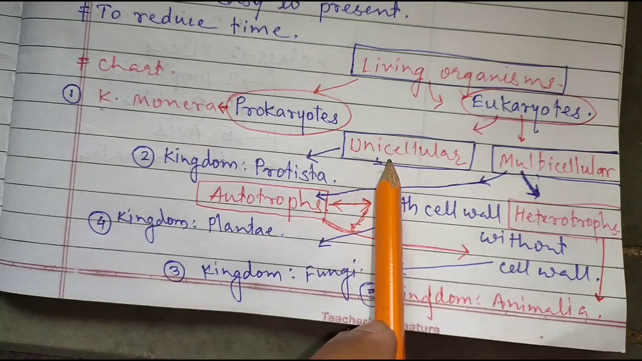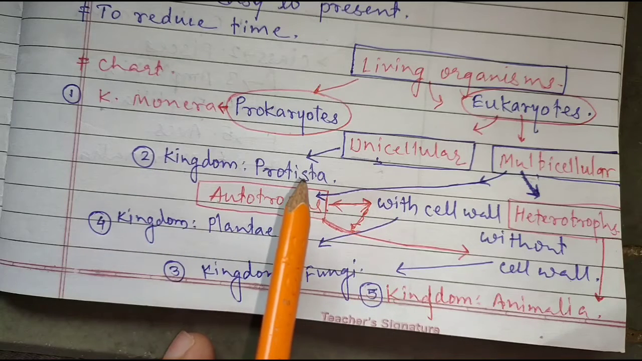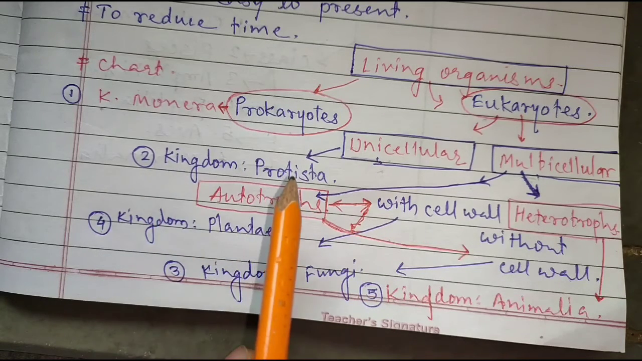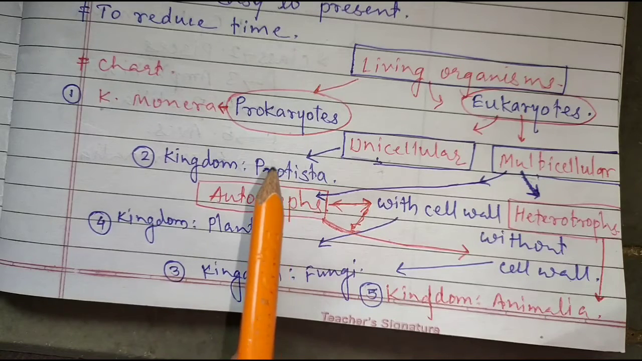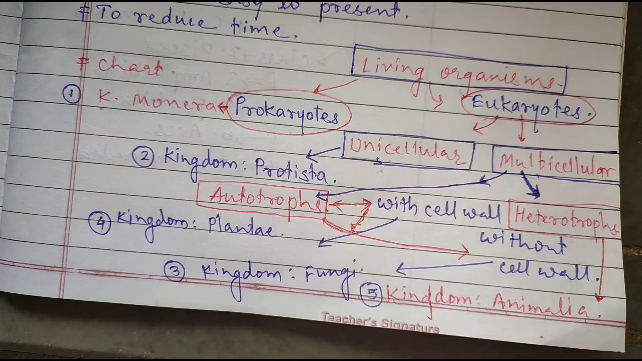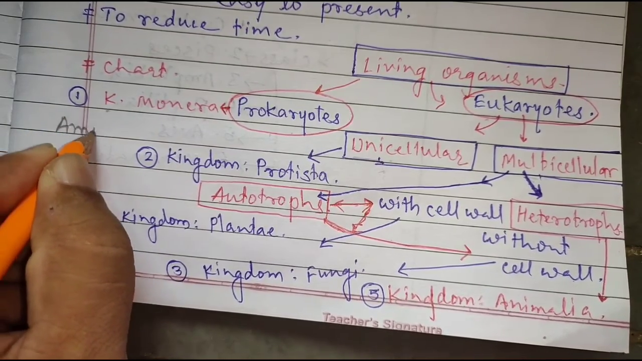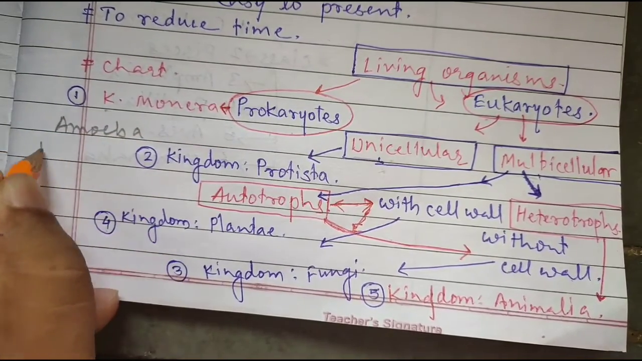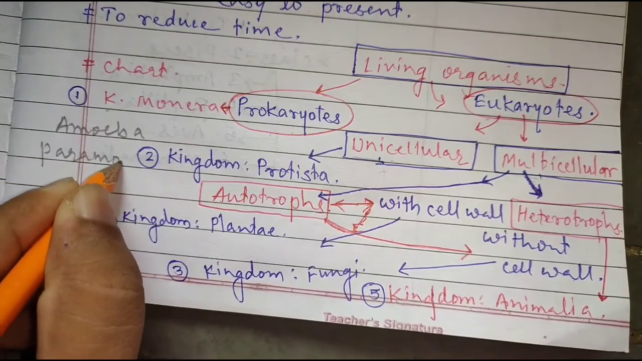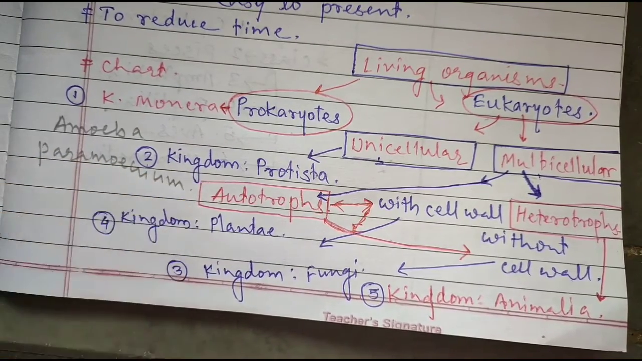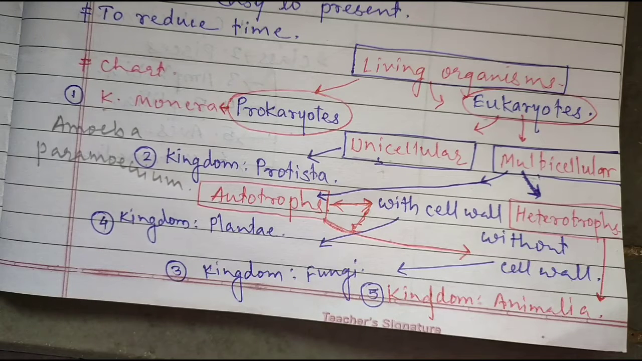The unicellular organisms come under the kingdom Protista. The kingdom Protista organisms are unicellular, those organisms which have a single cell. The body is made up of a single cell. Examples: amoeba, paramecium, euglena. These are the unicellular organisms that come under Protista.